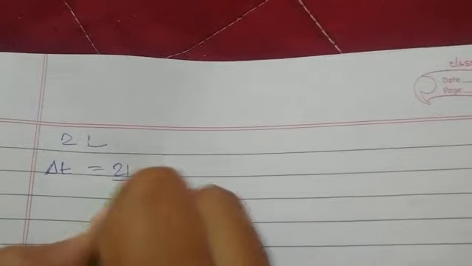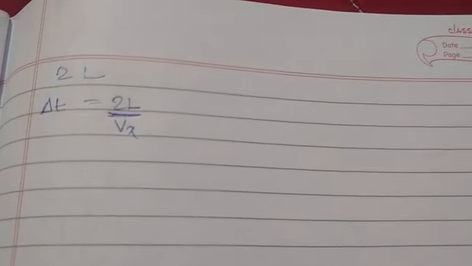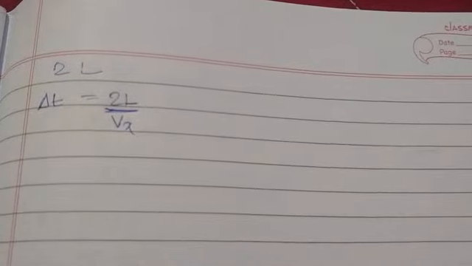Now the time which is required for the molecule to travel back and forth from the shaded wall, let it be equal to delta t, and that delta t you can write as 2L by Vx, as you know that it is distance upon speed. So 2L by Vx.